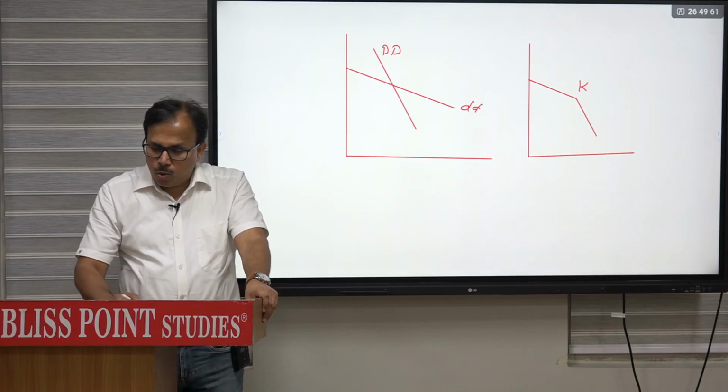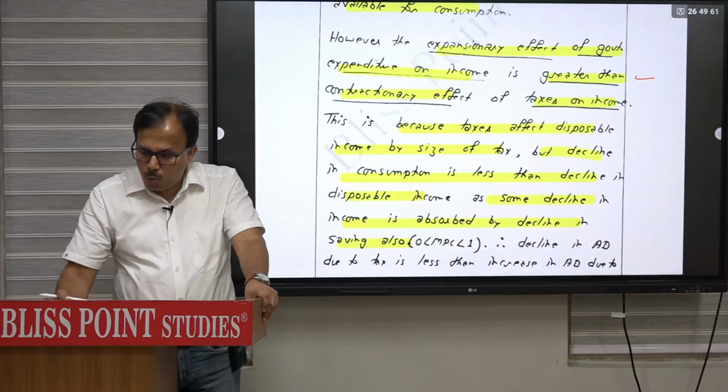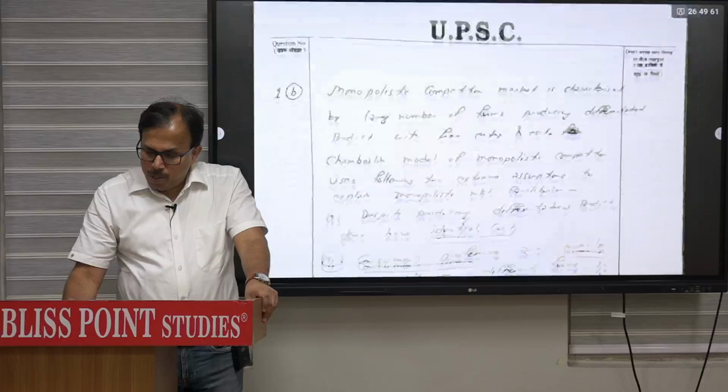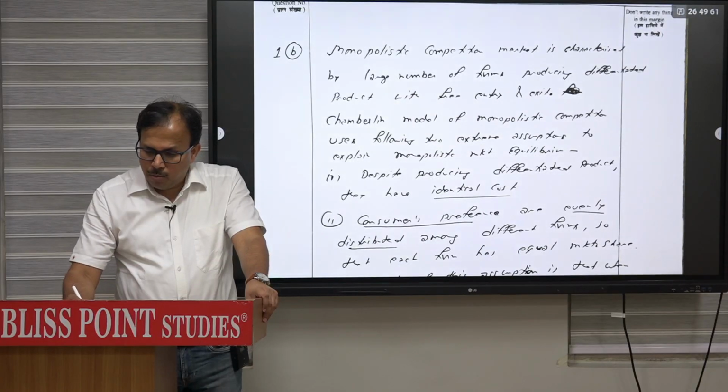So once you answer question number 2, you have to basically highlight those points. You can start with monopolistic competition, a general introduction. The Chamberlain model of monopolistic competition uses the following assumptions.